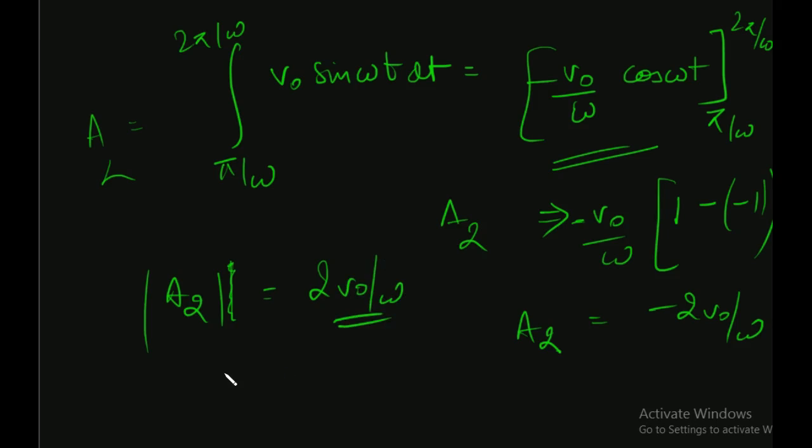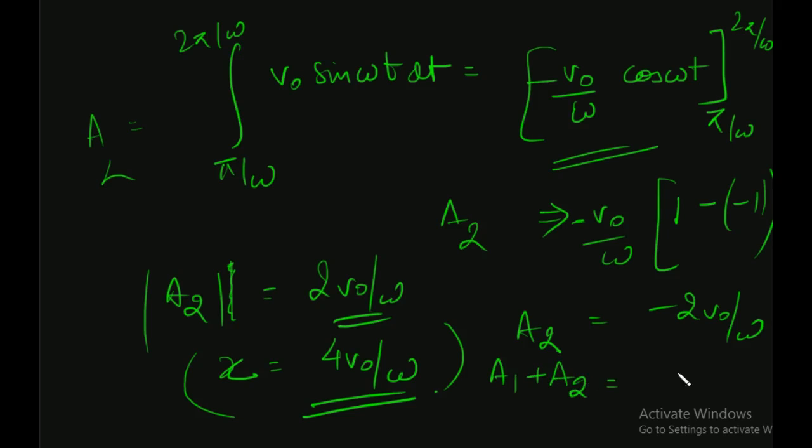So now the distance would be equal to 4 V naught by omega. This is the total distance in this graph, but displacement, that is A1 plus A2, would be equal to 0 because A2 is negative. So distance is always positive, displacement can be negative. We have seen from here that distance is 4 V naught by omega.